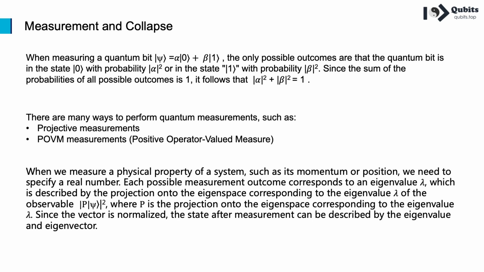Since the vector is normalized, the state after measurement can be described by the eigenvalue and eigenvector. In quantum mechanics, measurement leads to collapse, which means that measurement affects the original quantum state.